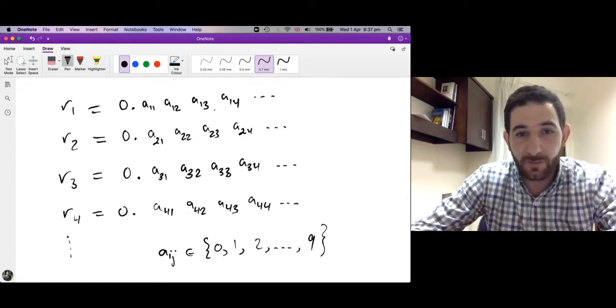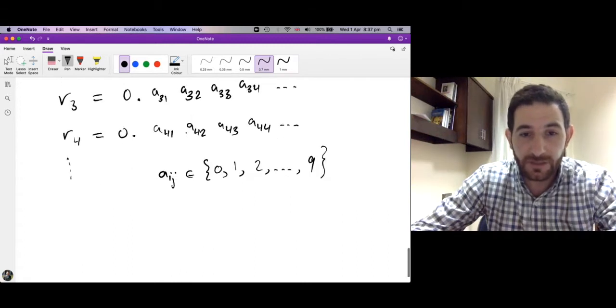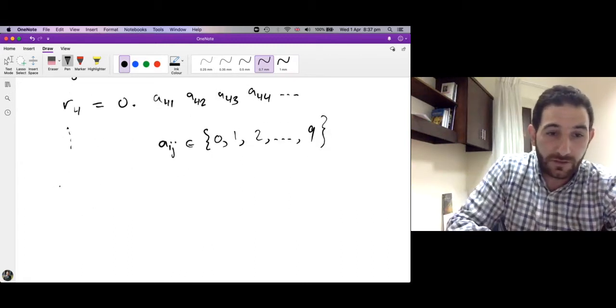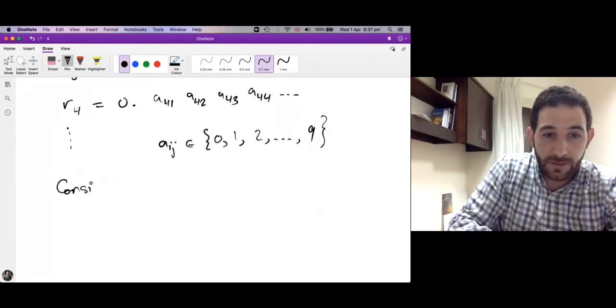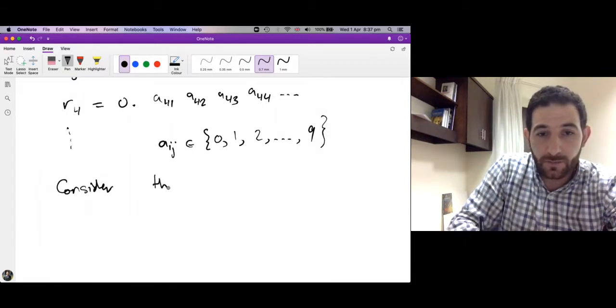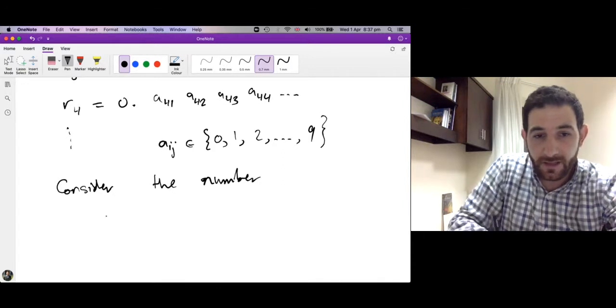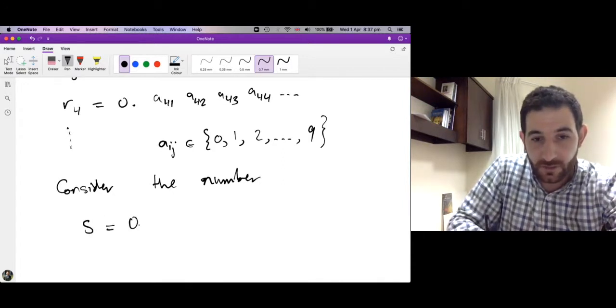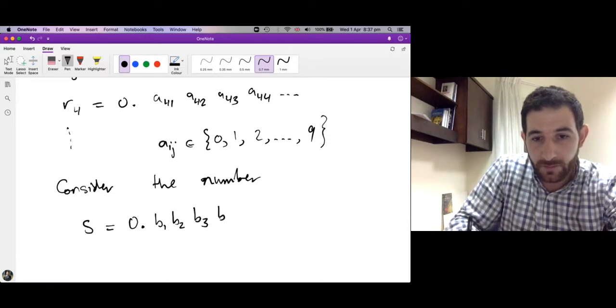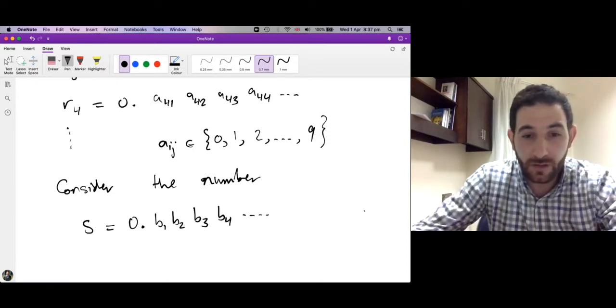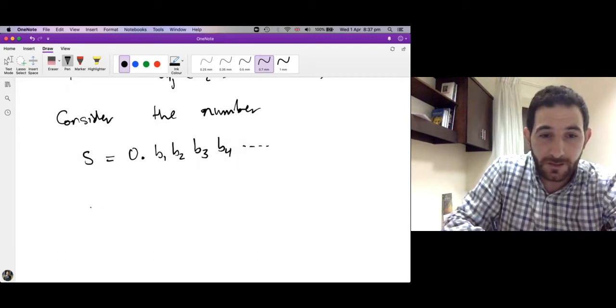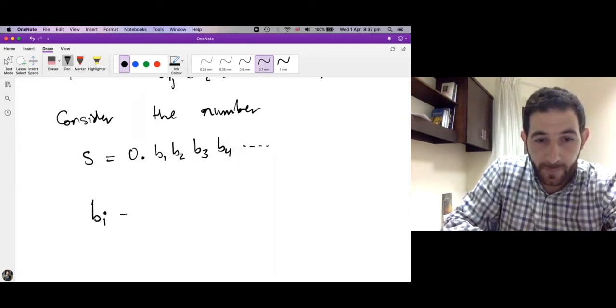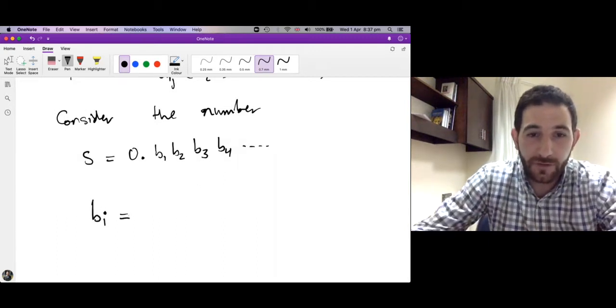Okay. Now, we assume that this is a list of all the numbers between 0 and 1, and we expressed every number using its decimal expansion, and then we consider the following number. Consider the real number S, where S is 0.B1B2B3B4... How did we define Bi? For example, how do you define B1?